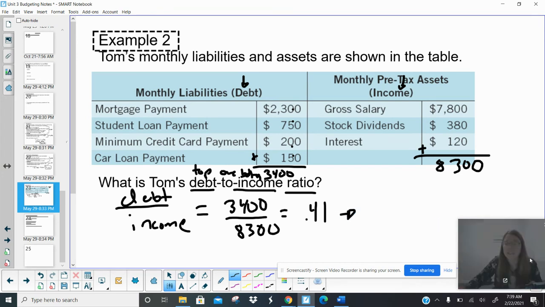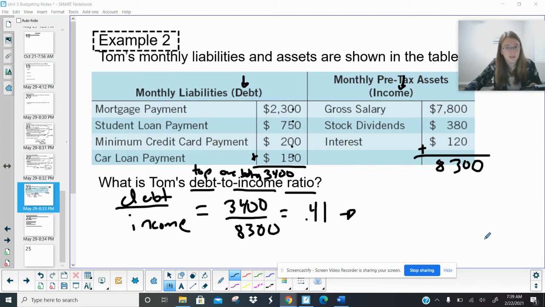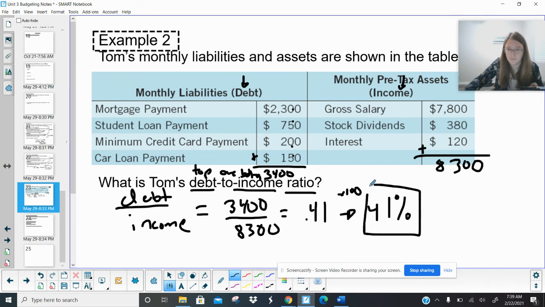So hopefully you can see what this is as a percent. But remember, guys, if we divide a percent by 100 to get to a decimal, we just go in reverse and multiply it by 100. So multiplying this by 100 gives us 41%. But hopefully, again, you should be able to see that. So here's what this means. This means 41% of their income is going towards paying off their debts.